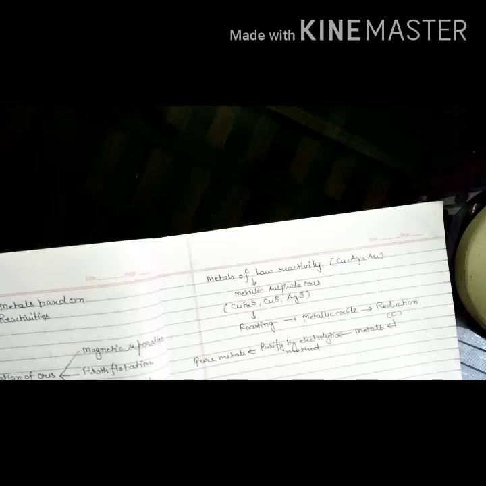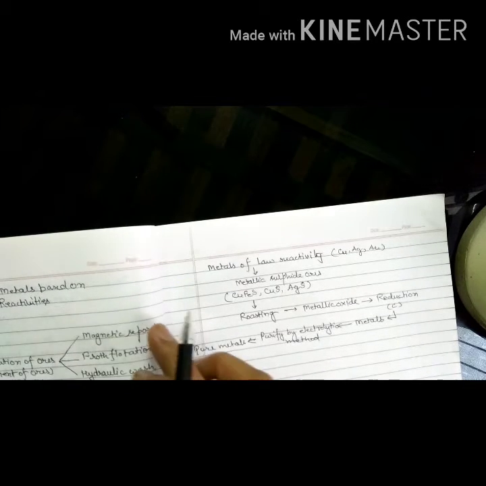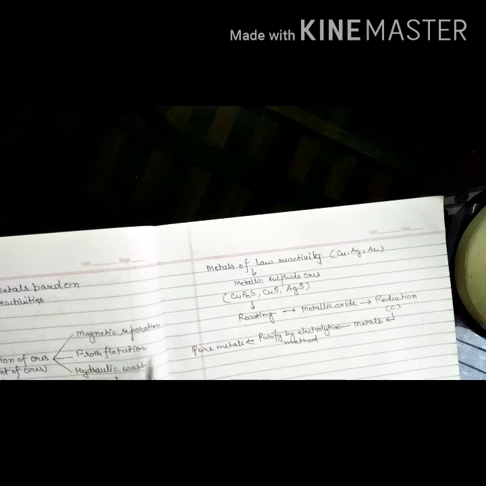So this is the flow chart for the purification of ores, and we already have seen that there are three physical processes such as magnetic separation, froth flotation, hydraulic wash.